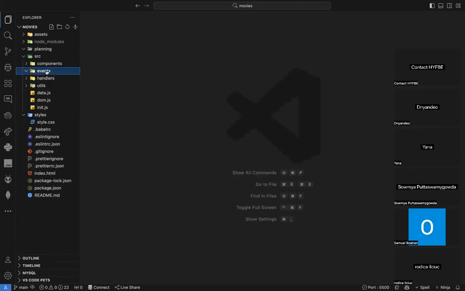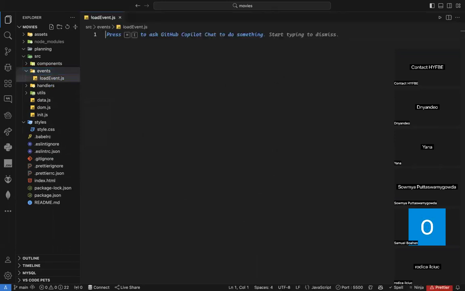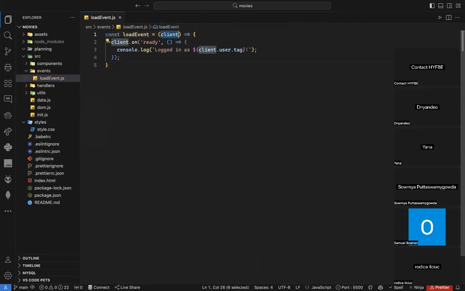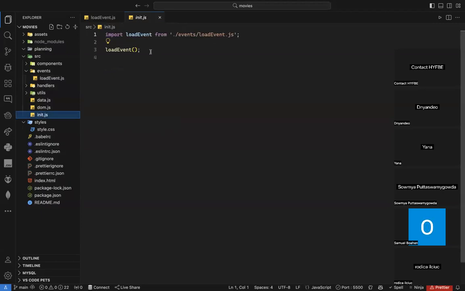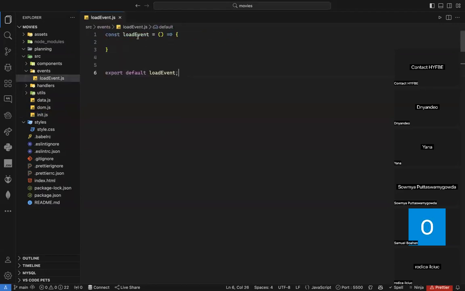So I need to go to the events here and create a new file and name it load event, or any other name you would like. It's fine. Now for load event, of course, I need to create a function and I will name it load event. And load event here will take nothing. That's my function, or my event, and I just need to export it. So export load event. Of course, I need to import load event inside init. And as you can see, I'm already importing it. So that's fine for now.